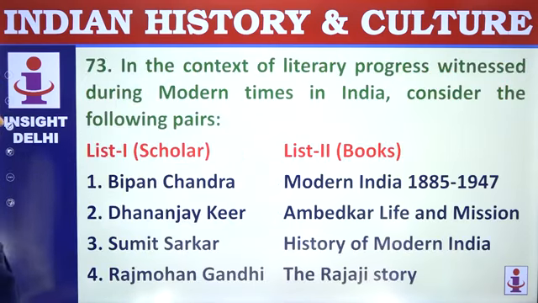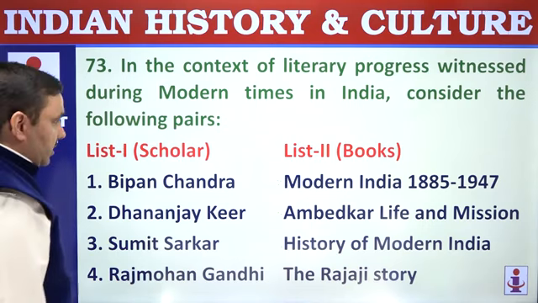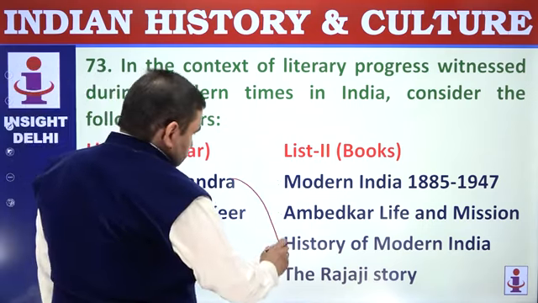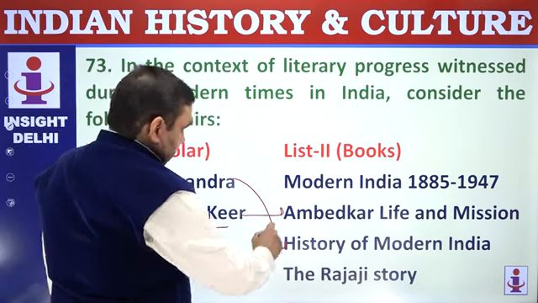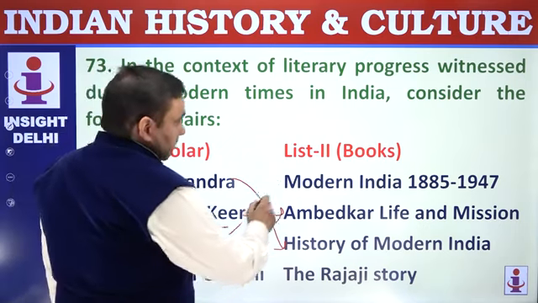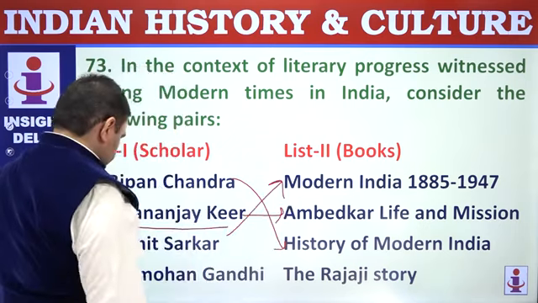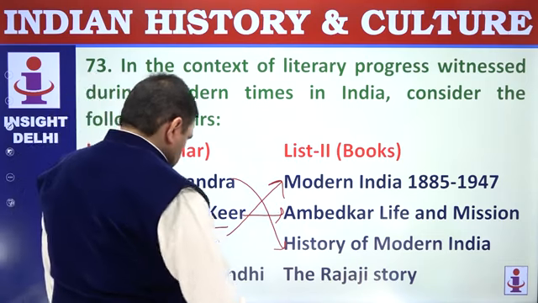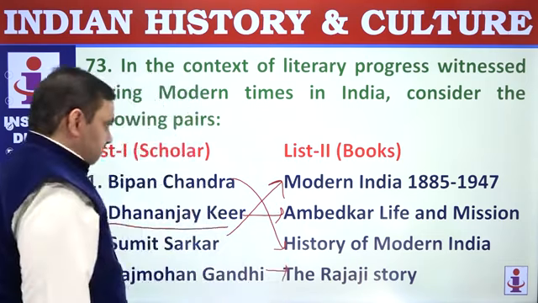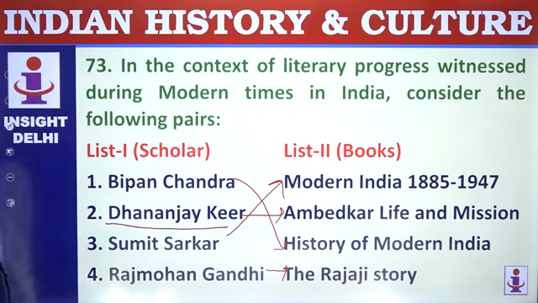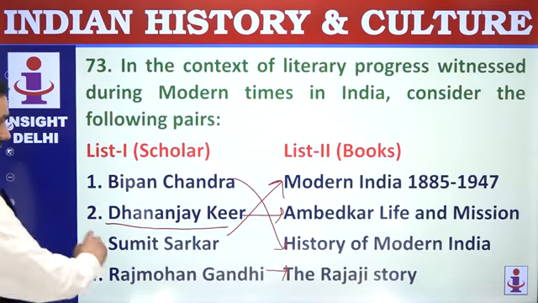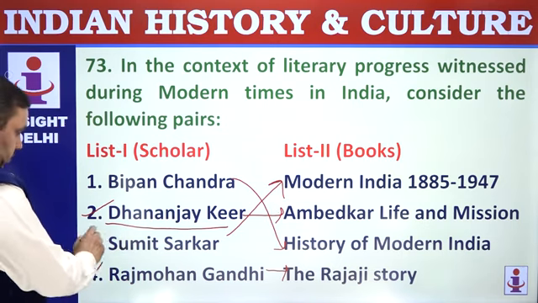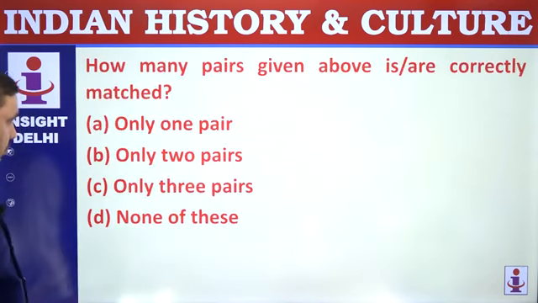73. In the context of literary progress witnessed during modern times, consider following. Bipin Chandra, History of Modern India. Dhananjay Keer, Ambedkar. Sumit Sarkar, Modern India 1885-47. Rajmohan Gandhi, Rajaji's story. So that's how you need to see. How many pairs are correctly matched? 1 and 2 are not correctly matched. So only 2 pairs.